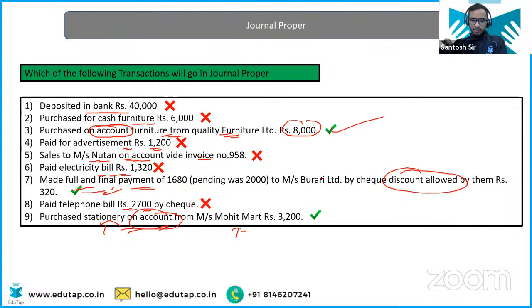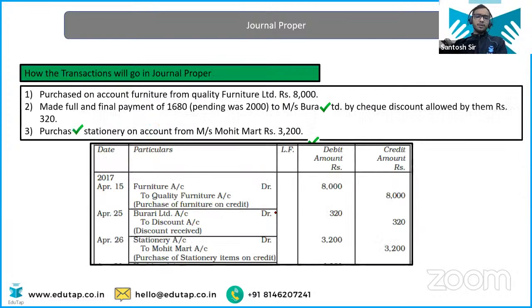Okay, चलो. Now what would be the entry would be same, just like the general entry we have done. Purchase on account furniture, so obviously furniture account will be debited because assets are getting increased, and this Quality Furniture is our creditor, right? Because he is giving us debt in the form of furniture, so he will be credited. So entry will be same in the general proper.